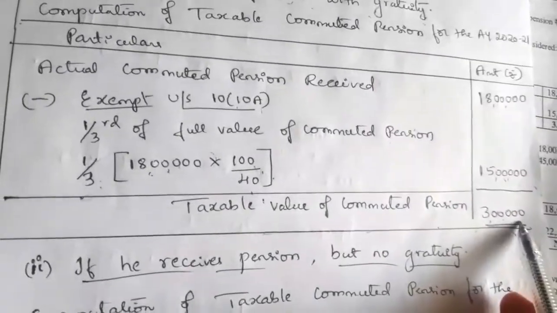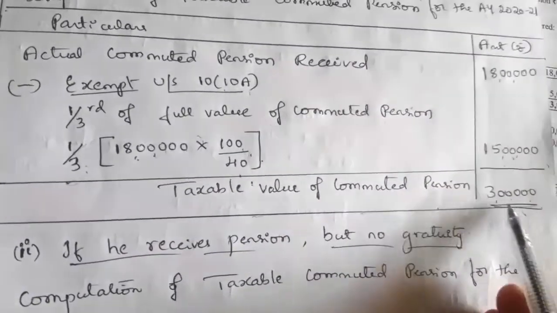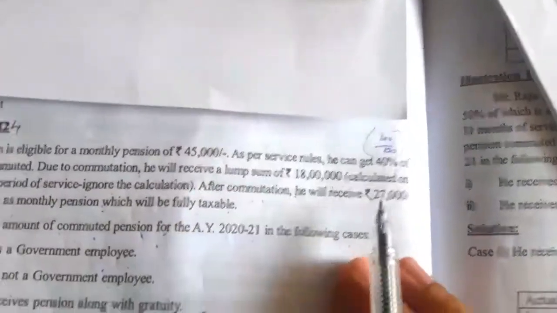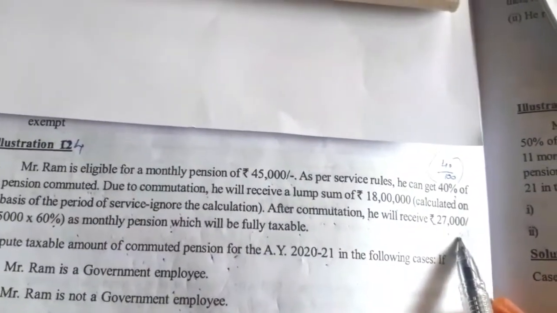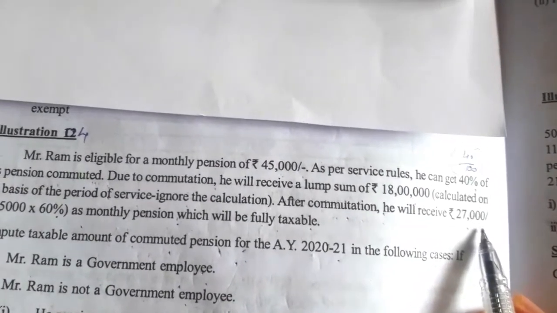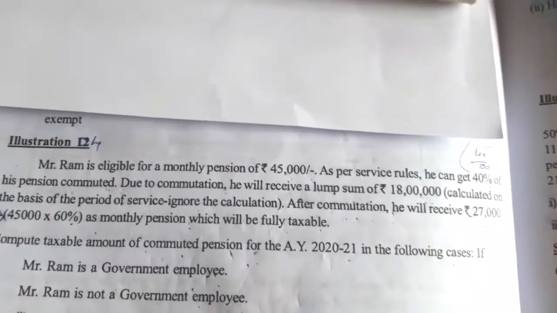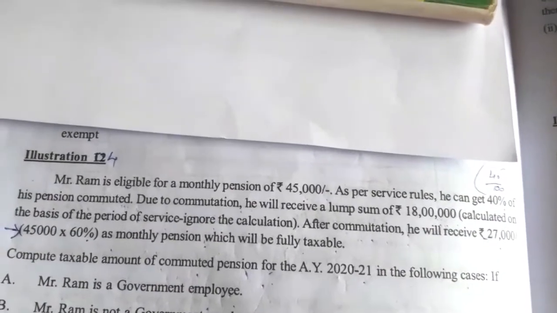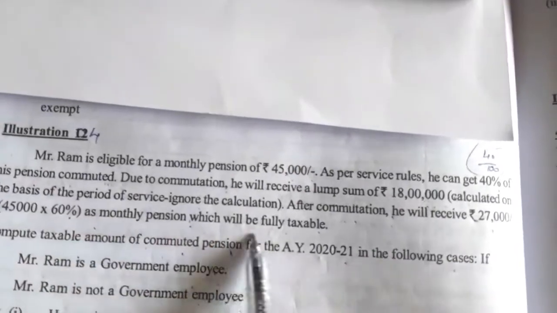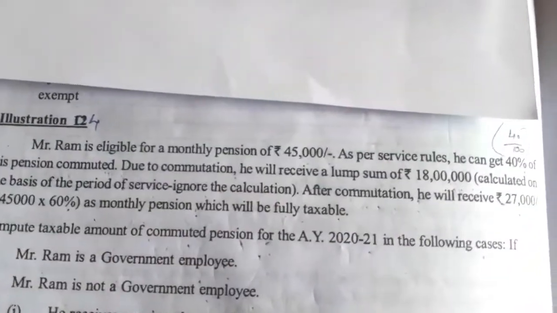So in this case, commuted pension taxable is 3 lakh, and along with that he has to pay tax on the 27,000 pension. 27,000 monthly means 27,000 into 12 is the taxable pension. This is the uncommuted pension.